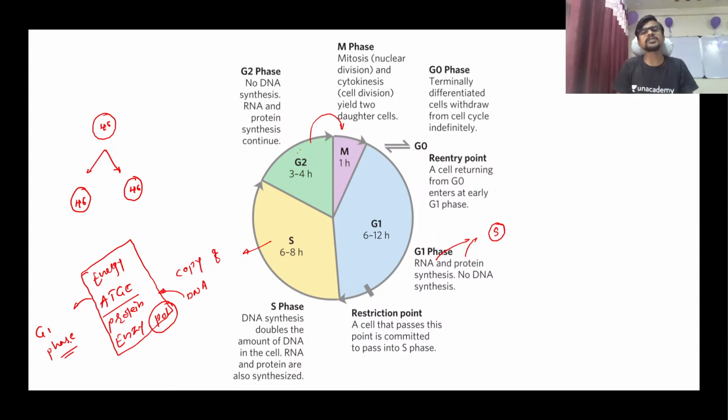Are you getting my point? So the G1 phase is nothing but the preparation for the S phase. In S phase, DNA is copied. In M phase, the cell divides its nucleus into two. So the preparation for the division of a nucleus happens inside of the G2 phase, and that's why before S and before M there is a growth phase where the cell is prepared for the next thing which is going to happen inside of the cell division. So this is actually the theme behind the cell division.